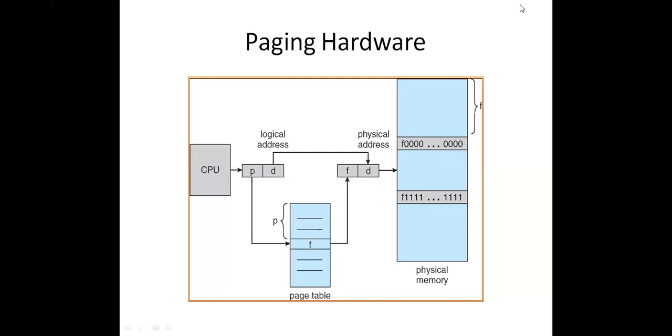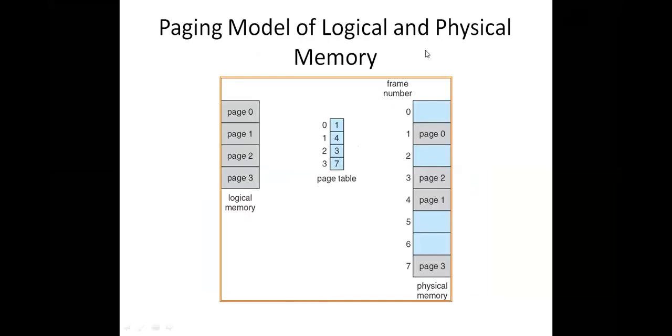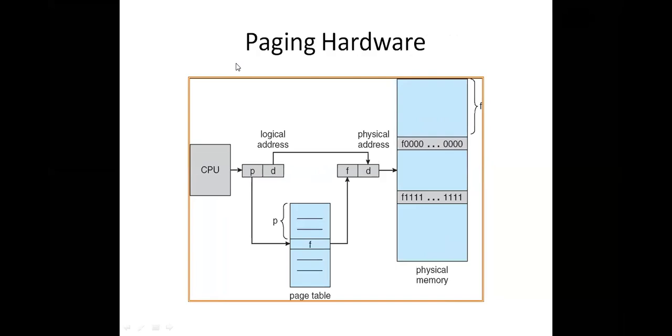Is it clear to you all? So this is the paging hardware. Is it clear to you all? If you are not comfortable with this topic, I will explain it again. Let me know. Is this diagram clear to you all? Can I move to the next topic?